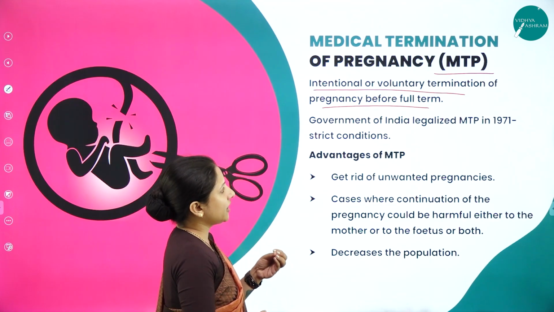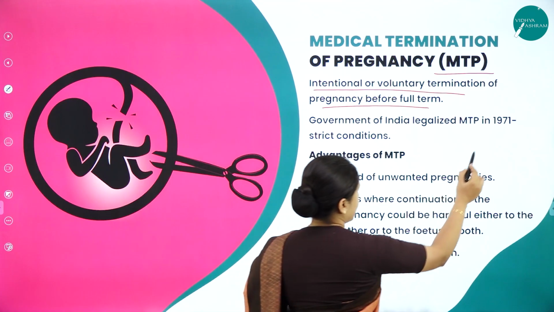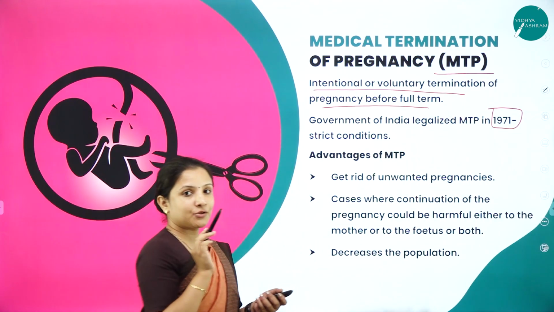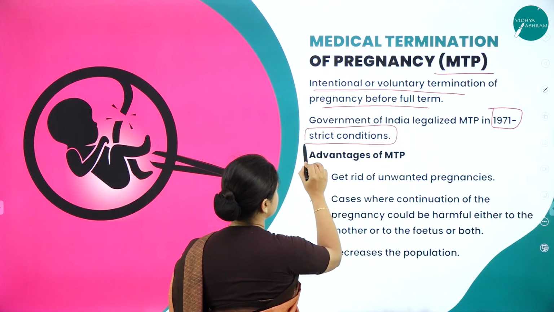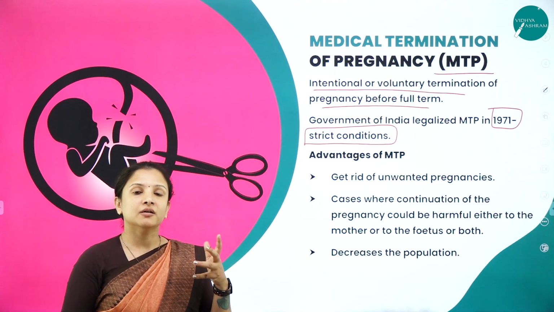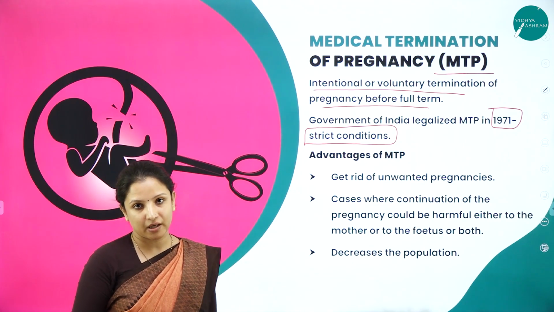The government of India legalized MTP, that is medical termination of pregnancy, in the year 1971. We need to know that it was legalized only under strict conditions. This is very, very important. Sometimes the developing fetus may pose a threat to the life of the mother.